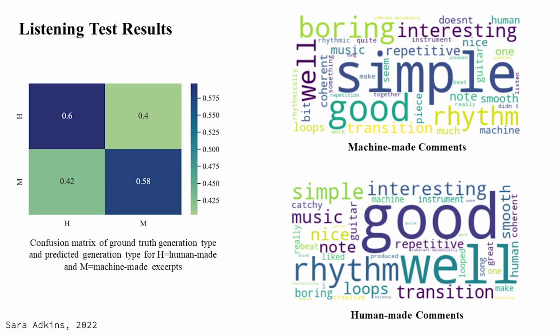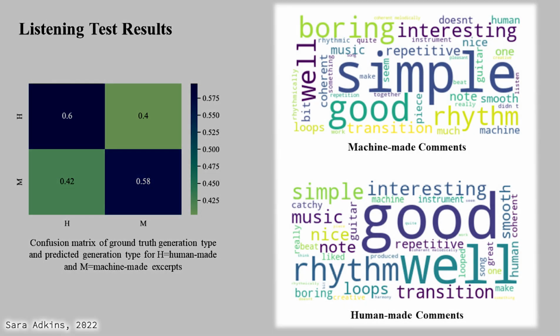To identify areas of improvement for ReReGP, we visualized the rating explanation free responses as word clouds for each generation type. Simple, boring, and repetitive were adjectives used to describe machine-made loops more frequently than human-made ones, suggesting that future work could focus on increasing the musical variation in generated loops.